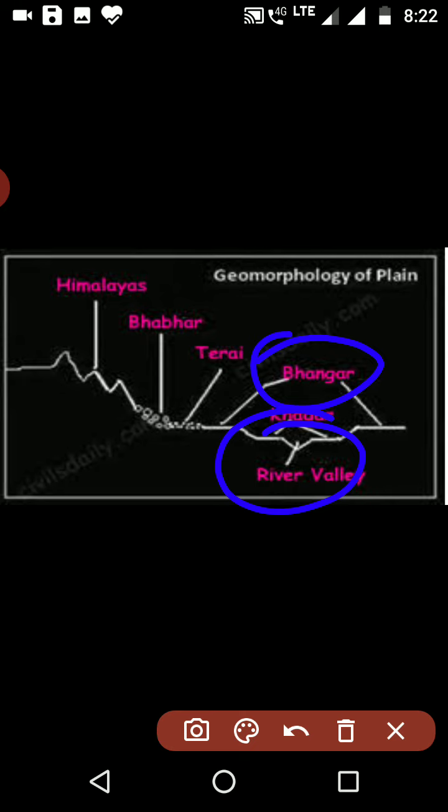At last you will find white colored salts remain. The same thing happens with the Bhangar. Wherever the Bhangar plains are, these regions are not in contact with water regularly, right? They come in contact with water only when the next flood comes. Till that time these soils are getting dry. That means evaporation is occurring.